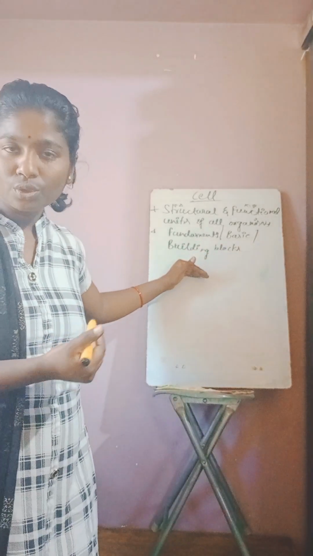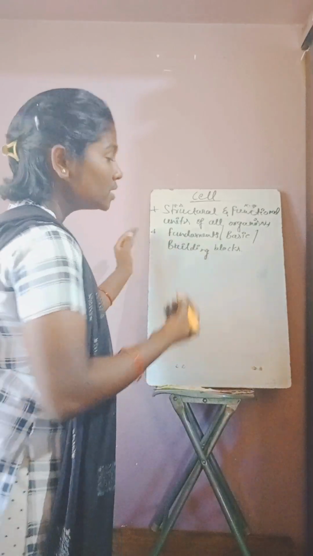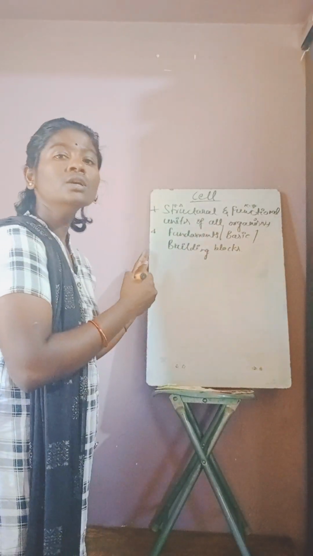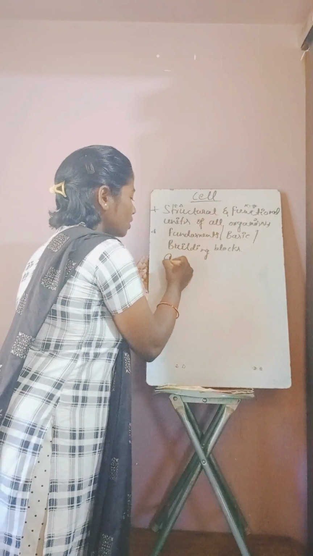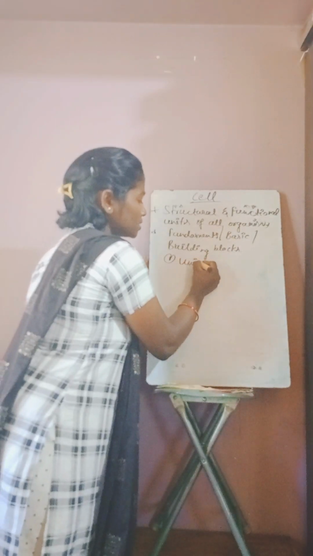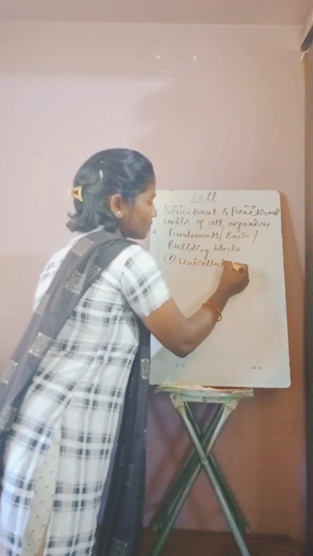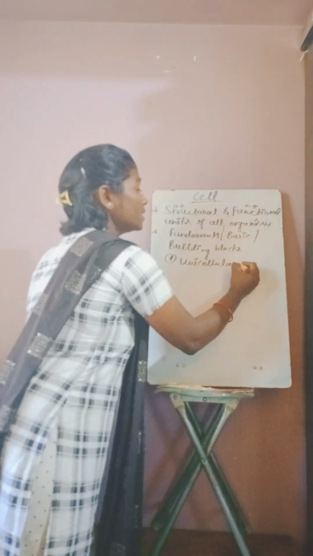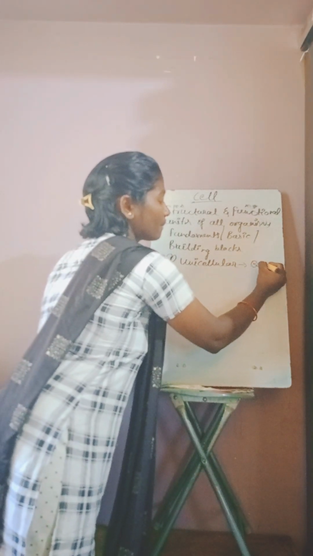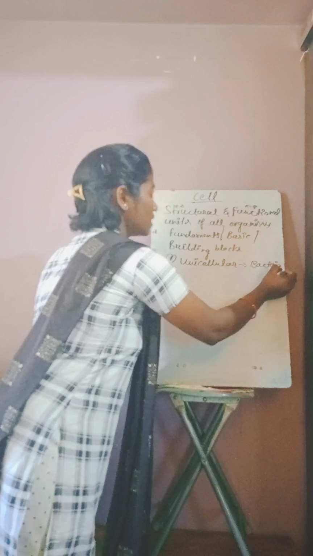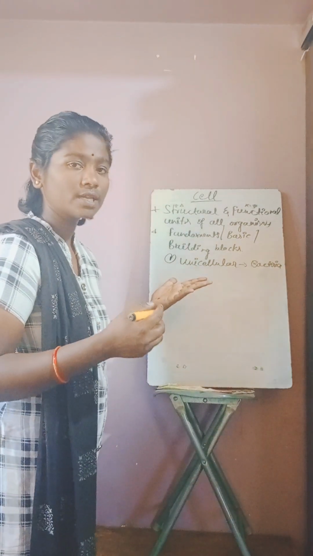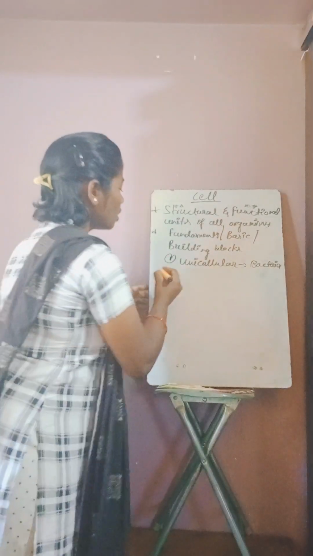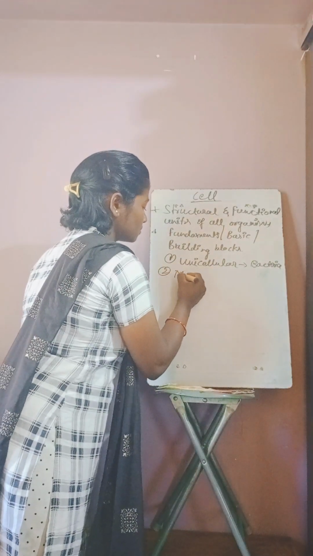right? So in the universe, as I told, some organisms are made of a single cell. Such organisms are called unicellular organisms. Example, bacteria. And also some organisms are made of a large number of cells. Such organisms are called multicellular organisms.